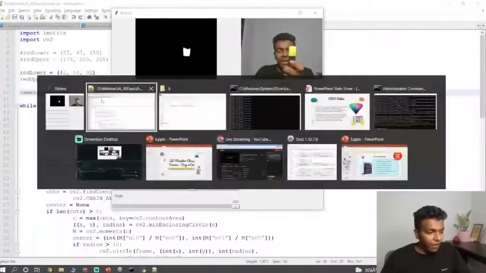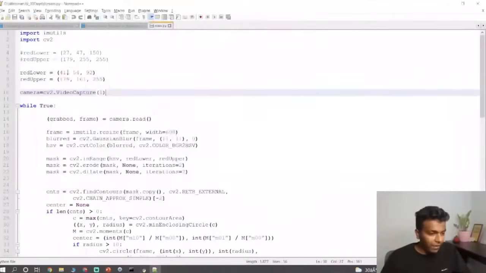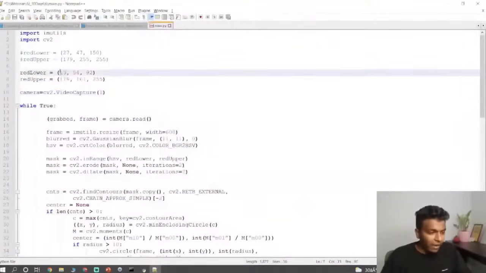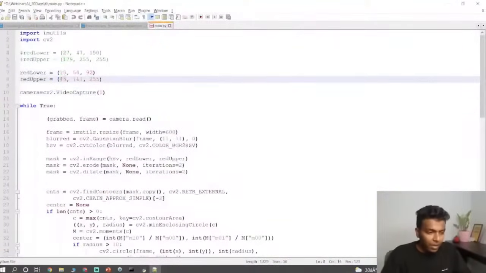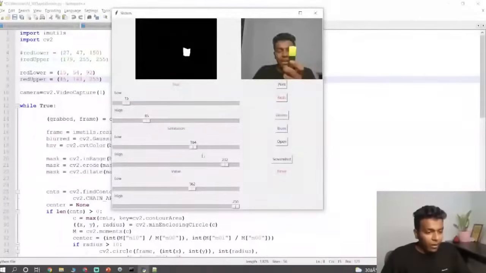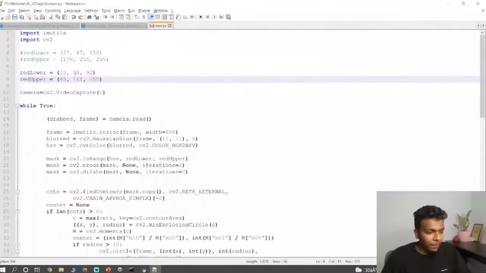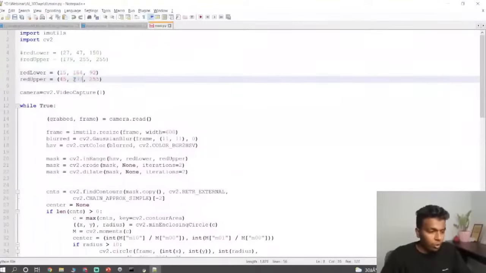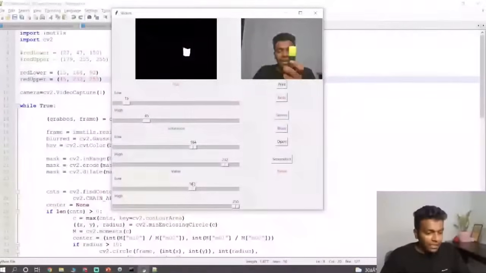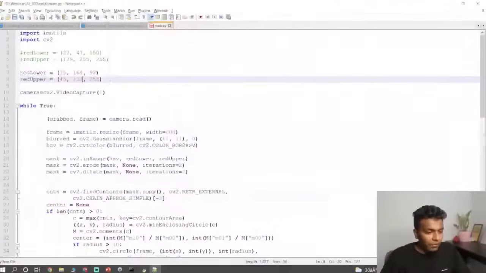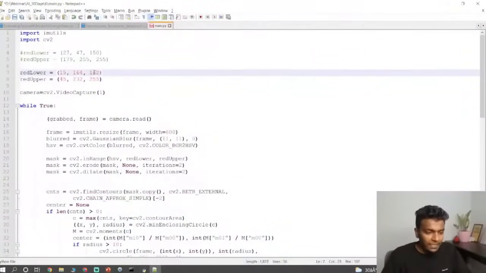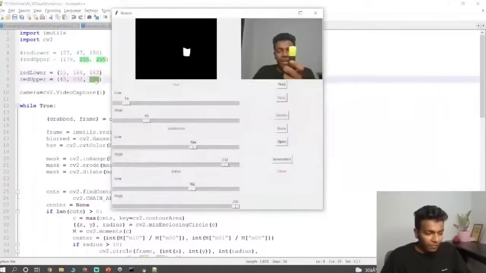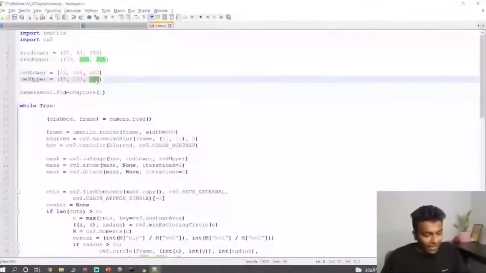So 15 and 45, right? So that is 15 and 45. I'm giving the value 15 and then 45. And the second value is 164, 232. And the third value is 162, 255. Okay, this is what we have done.